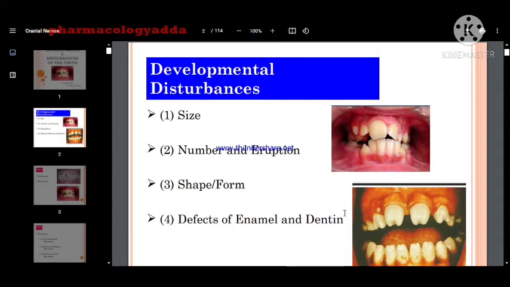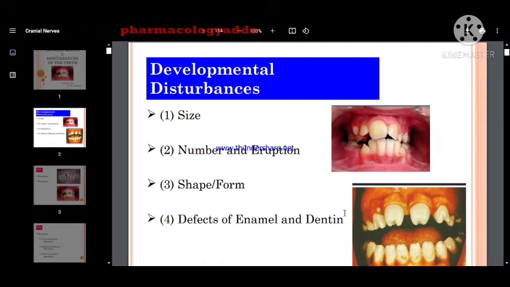Okay, so we are going to discuss one by one: developmental disturbance during the process of development in the size of the tooth. Here we are going to discuss that the size can be smaller, the size can be larger. So here all these features are going to be discussed. In the second, the number.